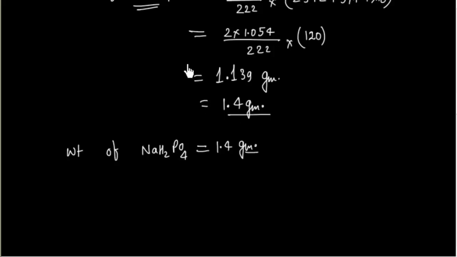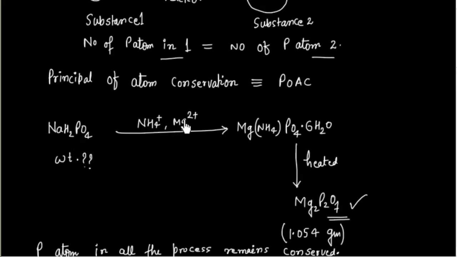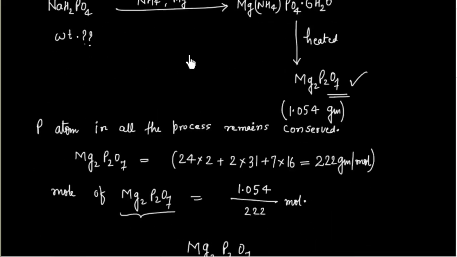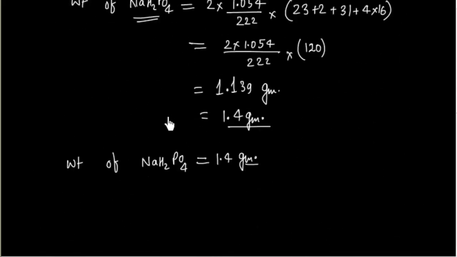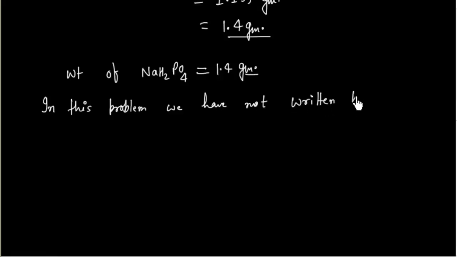The important point here is that we are applying POAC, the principle of atom conservation, to solve this problem. We are not interested in writing a balanced chemical equation, so we have not written any balanced chemical equation. This is another way to solve problems without writing a balanced chemical equation.